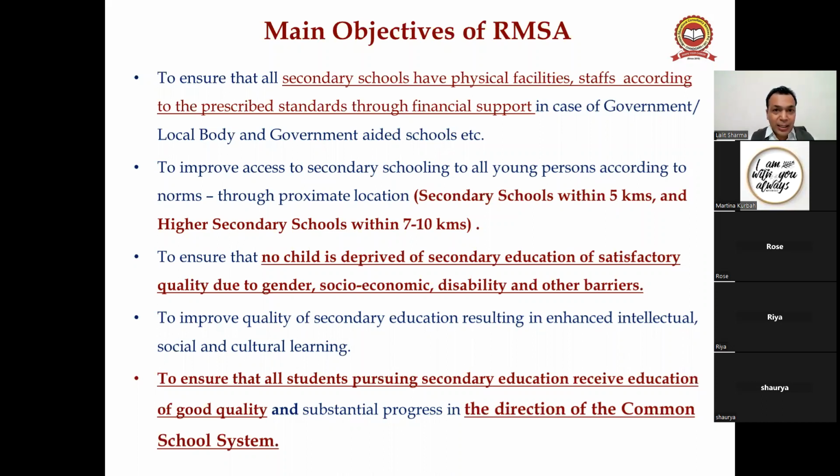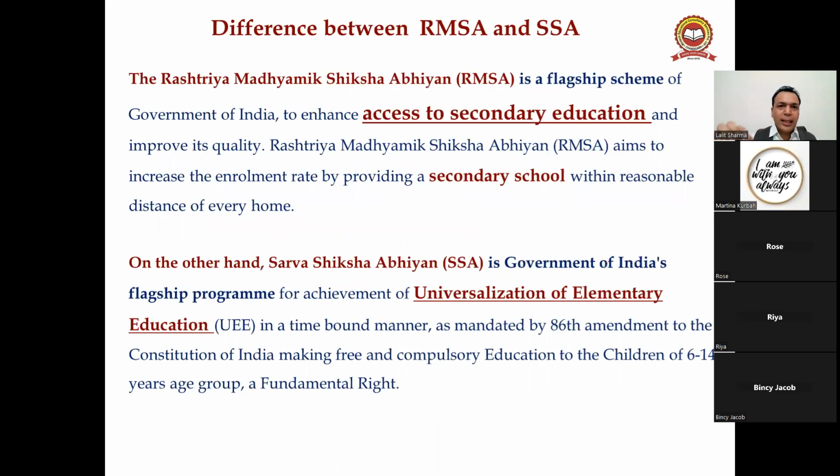It means there is a need for expert teachers. That's why, guys, after 2014, you know that B.Ed has become compulsory. Before 2014, what was happening? You know that anyone who did graduation or post graduation started teaching in the schools, right? How is that possible, right? Okay, now we look at the difference between RMSA and SSA, Rashtriya Madhyamik Shiksha Abhiyan and Sarva Shiksha Abhiyan.